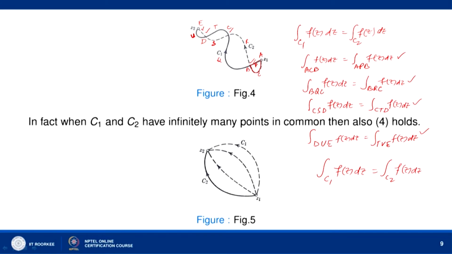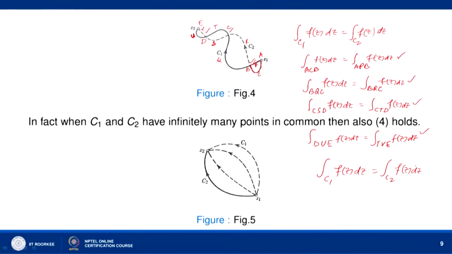So, if the two curves C1 and C2 have finitely many points in common, then again the integral over C1 of f(z) dz equals the integral over C2 of f(z) dz. In fact, it can be shown that if C1 and C2 have infinitely many points in common, then this result also holds. So, the integral over C1 is always equal to the integral over C2 if the function f(z) is analytic in a simply connected domain D and C1 and C2 lie completely inside D, joining any two points Z1 and Z2 inside D.